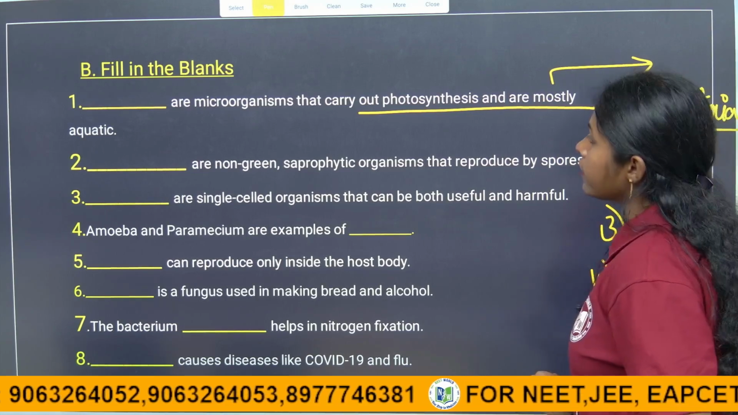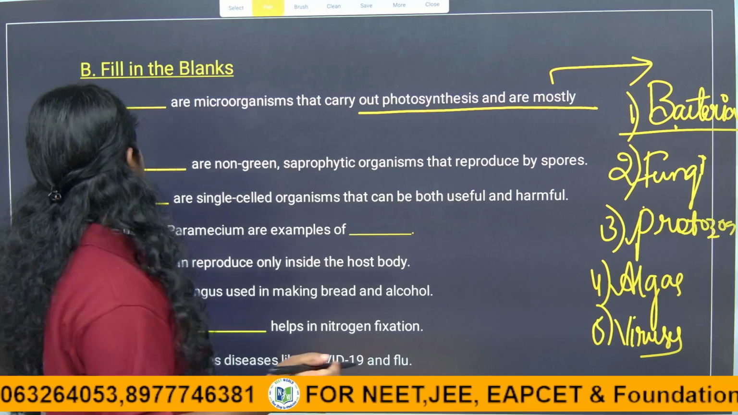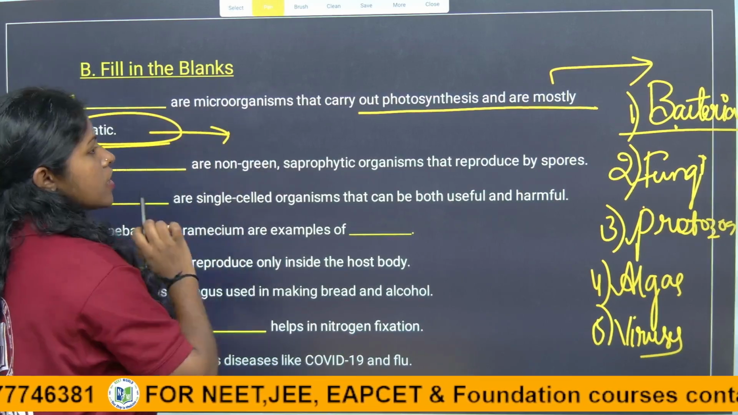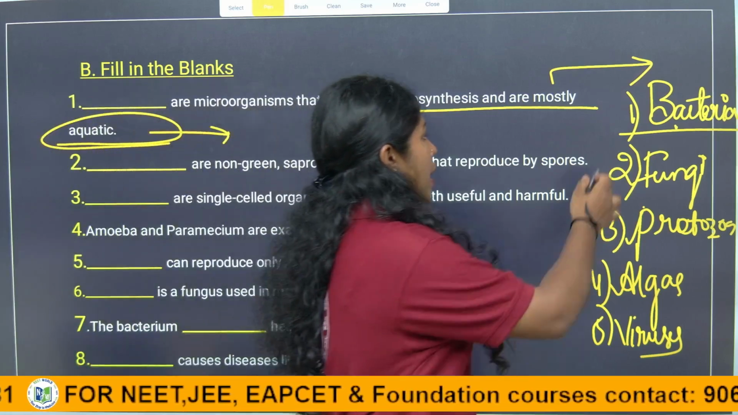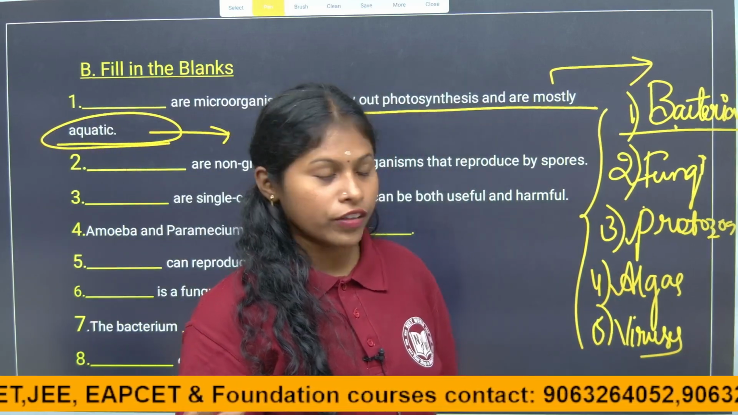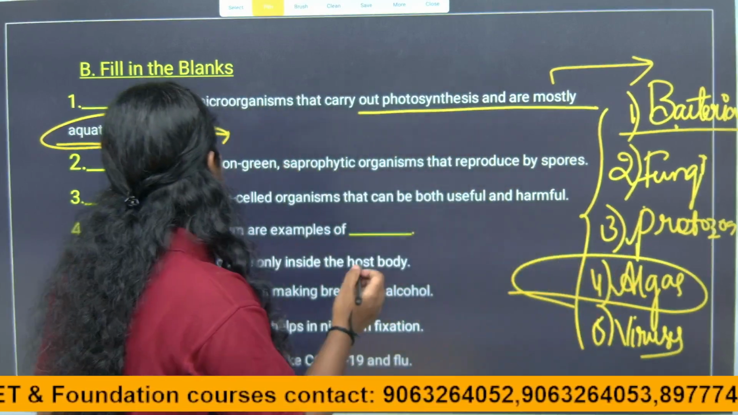So here, children, they are asking: microorganisms that carry out photosynthesis are almost aquatic. They are aquatic, almost aquatic, they are saying. So which microorganisms have the property of having chlorophyll? It is algae, children. The direct answer is algae.